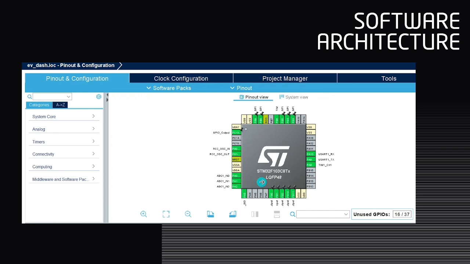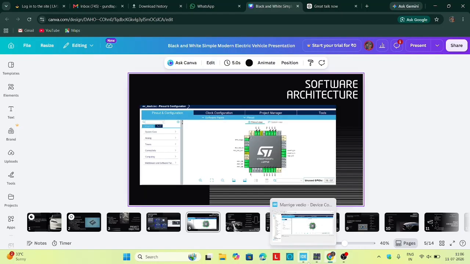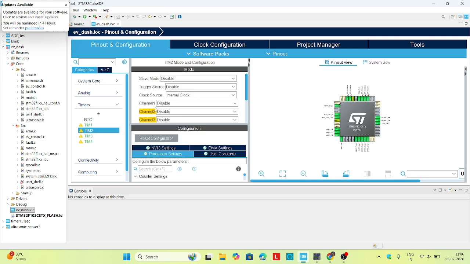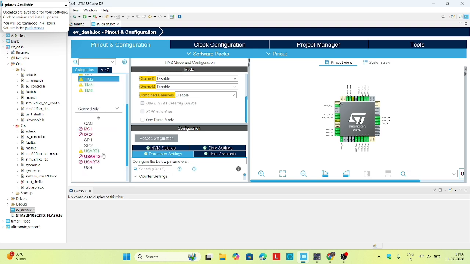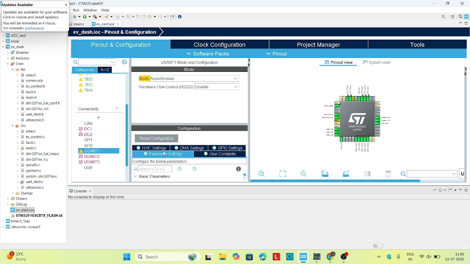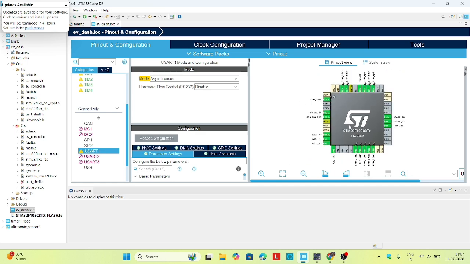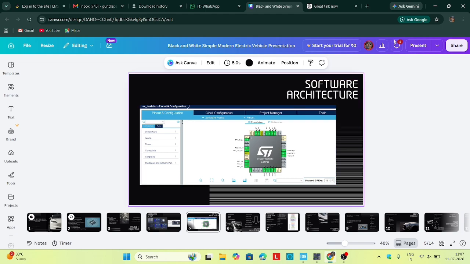Let me show you those configurations. These are the configurations for timers. We use timer 1, timer 2, timer 3. And we also set the parameters and connectivity, which is the UART we use, that is for UART serial communication. And this is the pin configuration. We added those pins for input and output processing. Let me continue with my presentation.